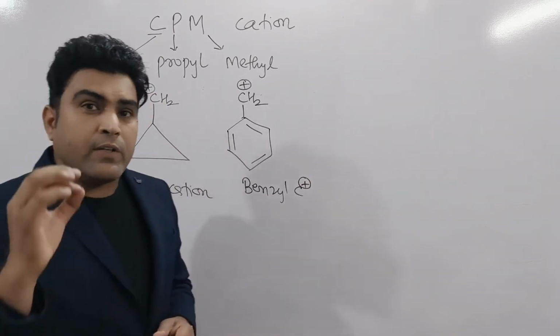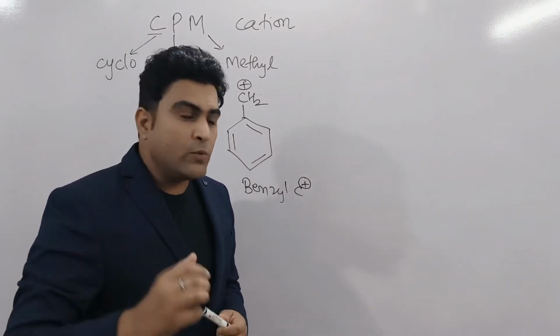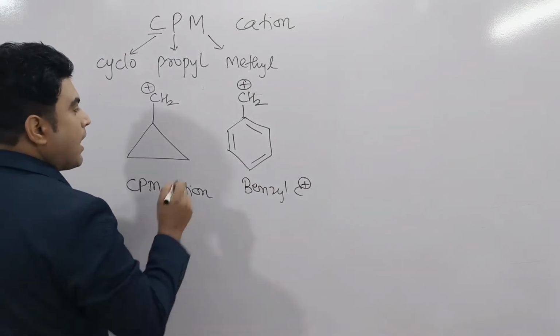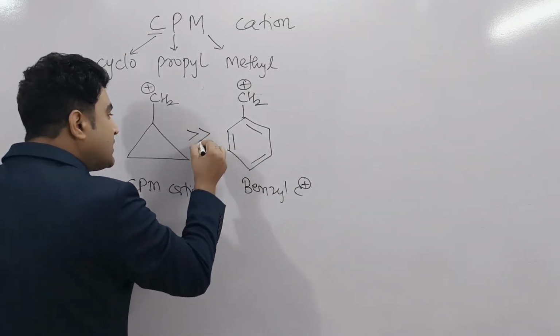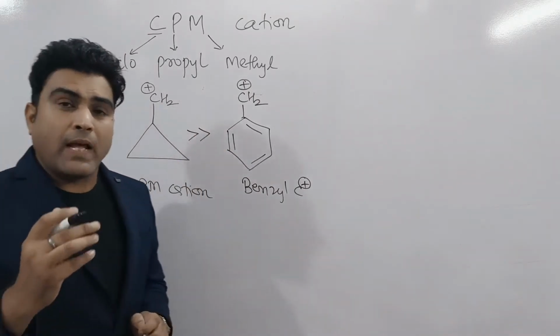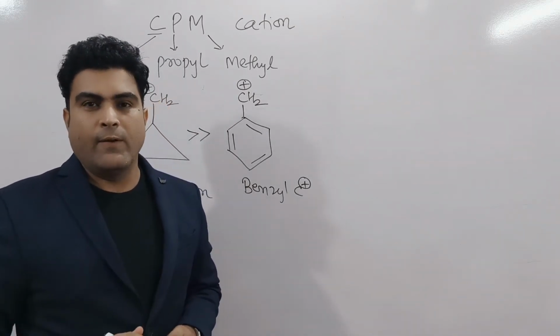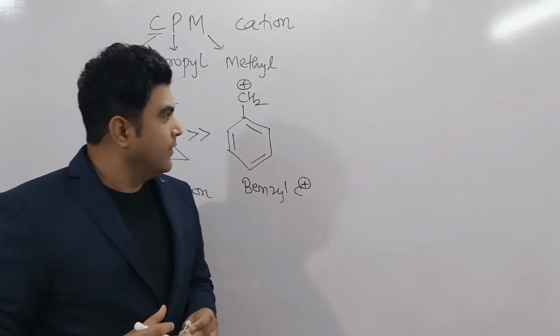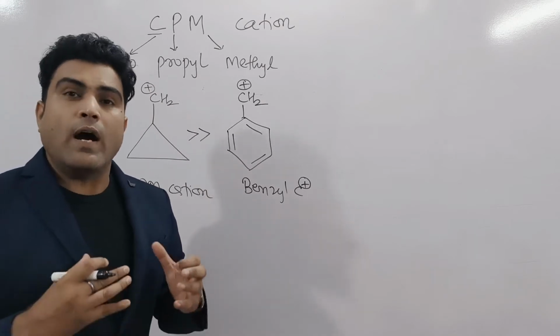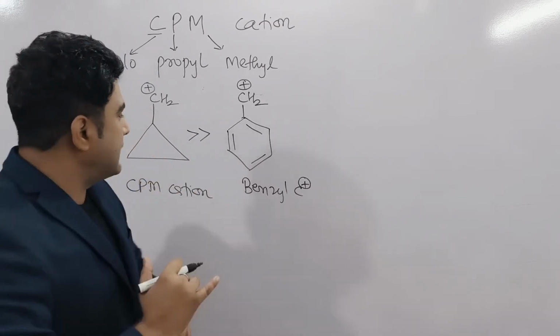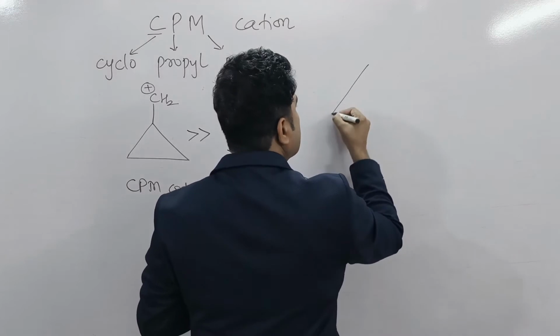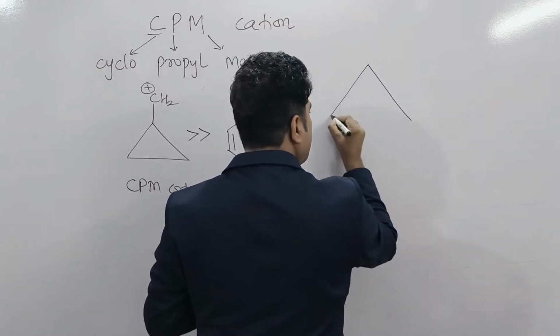And you will be surprised to know that this cyclopropyl methyl carbocation is even more stable than benzyl carbocation. What's the reason behind it? To understand this in detail, let's first draw the structure of cyclopropane.